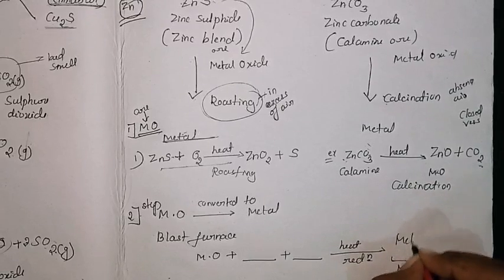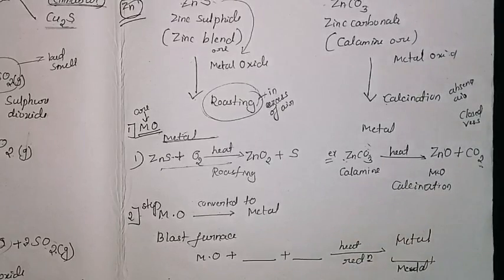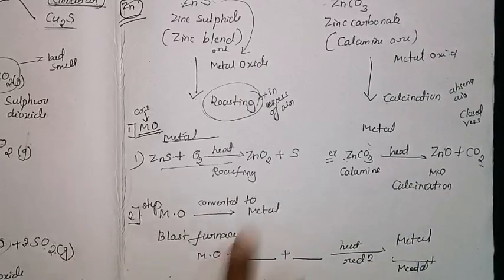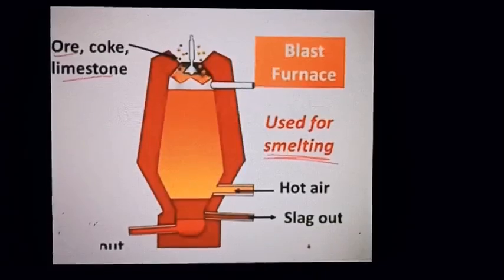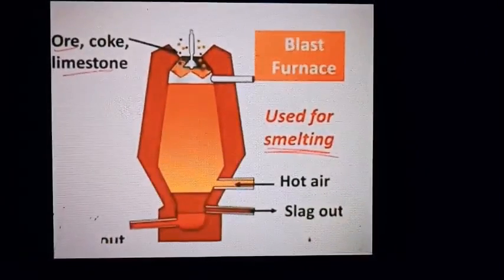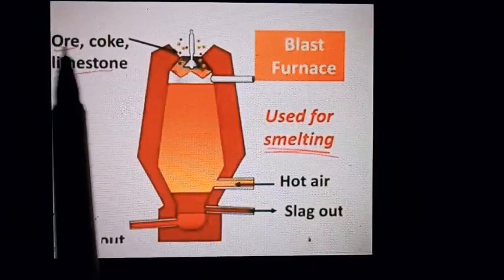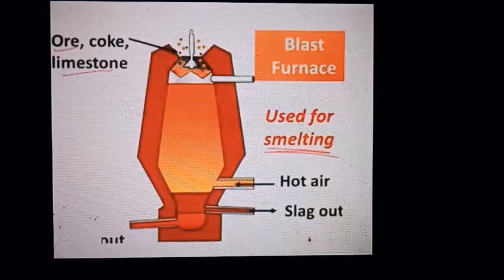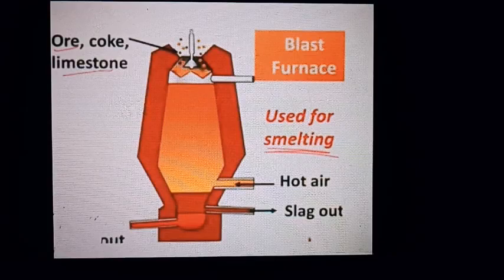So there is a formation of metal compound. This blast furnace diagram I will show you. So this is the only picture of the blast furnace. Here, the ore is in the form of oxide. As you observed in the first case, that is the low reactive series, you directly heat it and the metal gets separated from the oxygen.